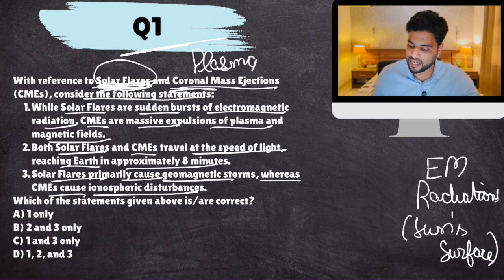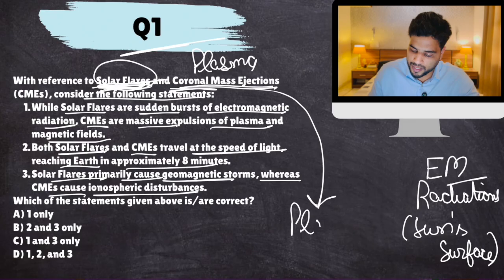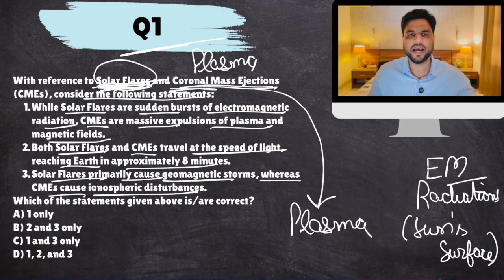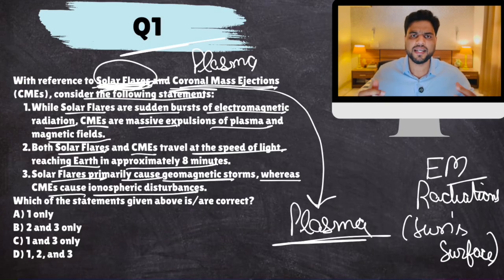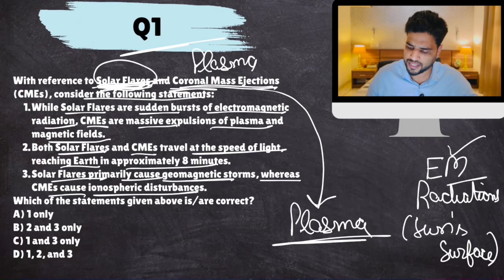So, solar flares are electromagnetic radiations released by the sun's surface, whereas CMEs are highly charged plasma particles released by the sun's corona, which is made up of plasma only. The material with which the corona is made is spit out into the entire solar system, whereas solar flares are electromagnetic radiations. Clear? So, this first statement is correct.